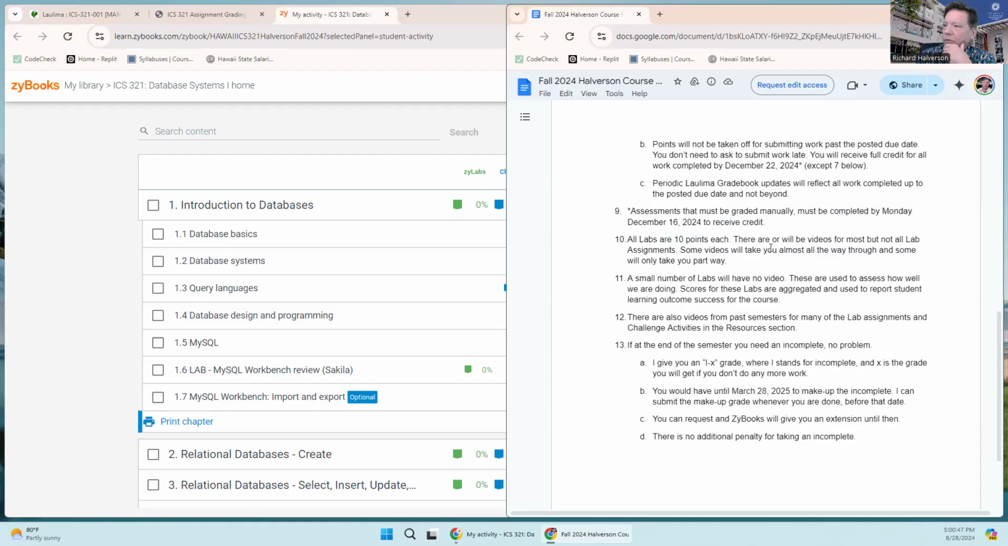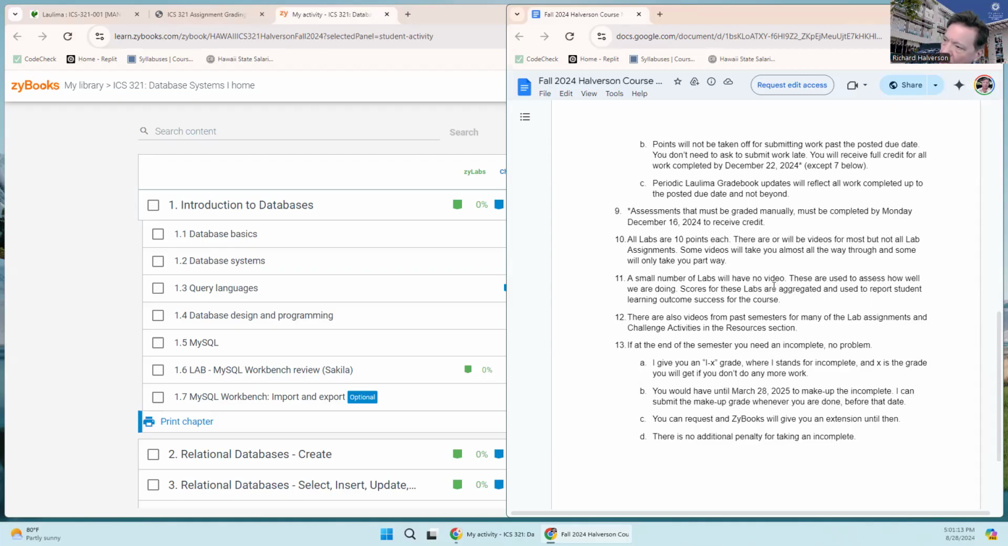All the labs are 10 points each, but some labs are more difficult than others. And there's videos for most of the labs, but there's not videos for all of them. Some of the videos take you all the way to the end. You just watch the video and do what I do in the video, and you'll get all the 10 points. Other videos just take you part way. And then there's some videos that don't tell you anything, and those are ones that we use to assess how well we're doing.